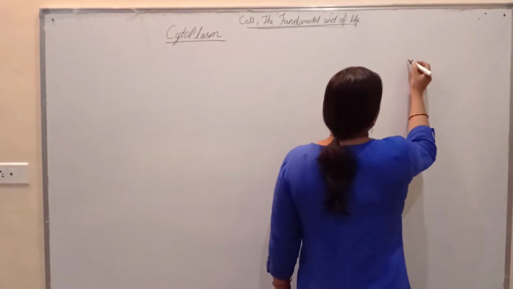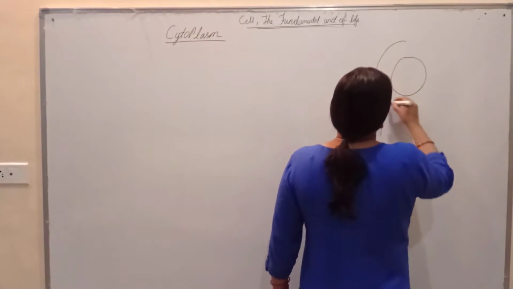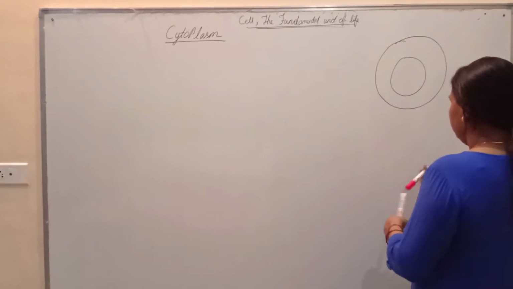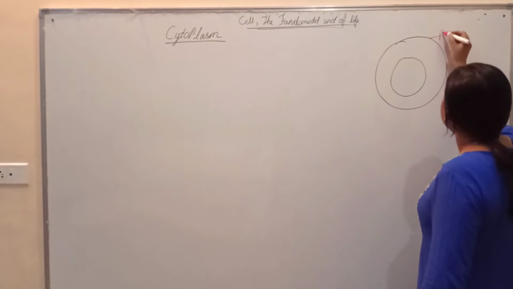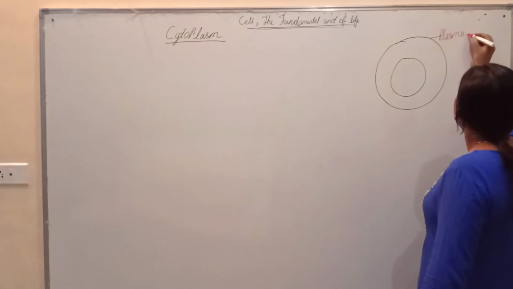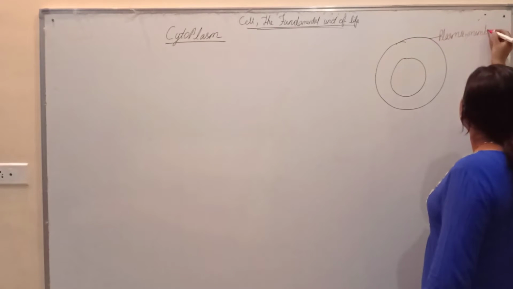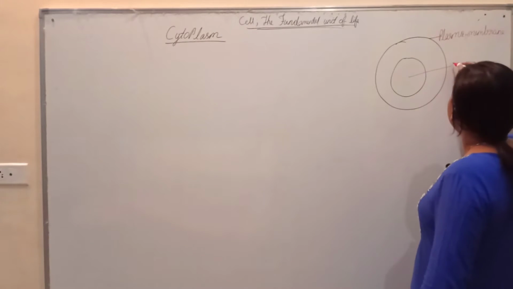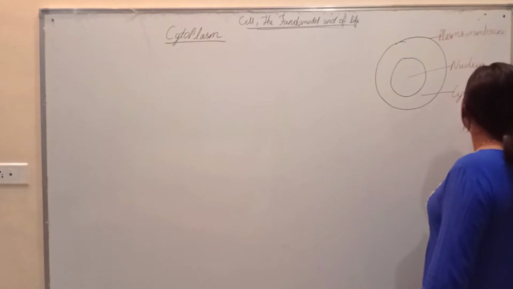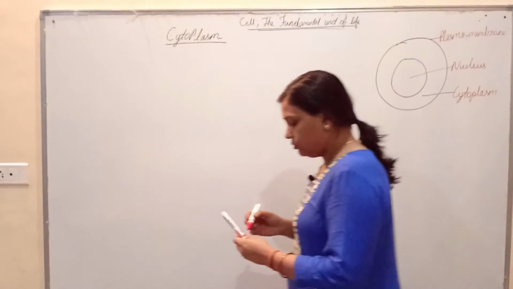If we make a diagram, this is the nucleus and this is the plasma membrane. This is the outermost layer, the plasma membrane. The central part is the nucleus, and cytoplasm is the area between the plasma membrane and nucleus of the cell.